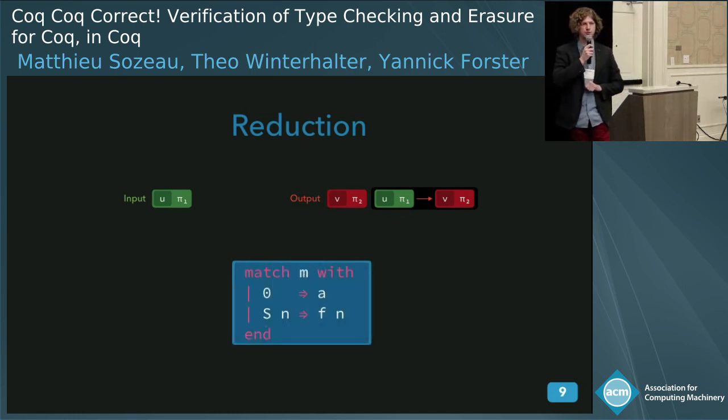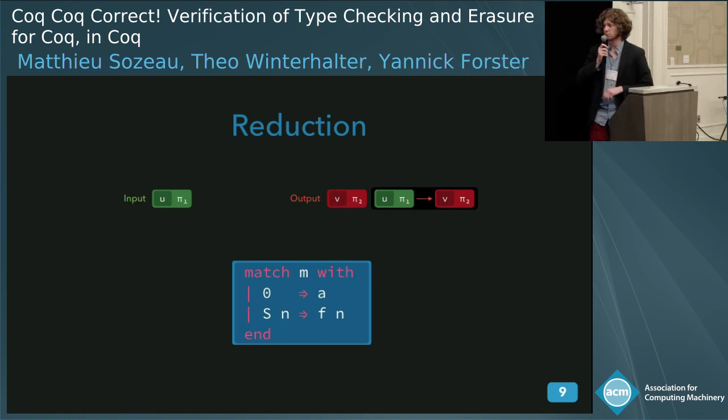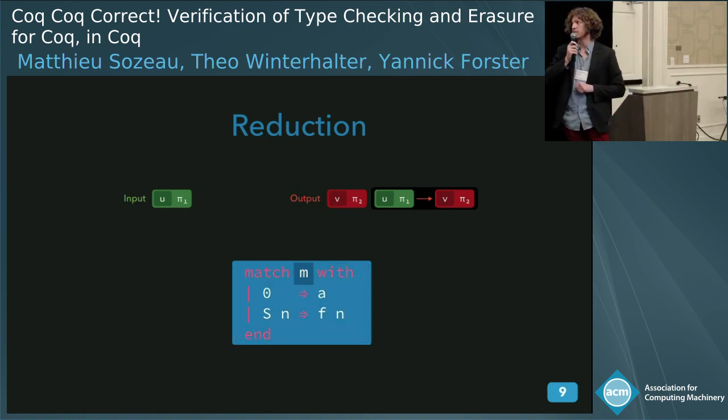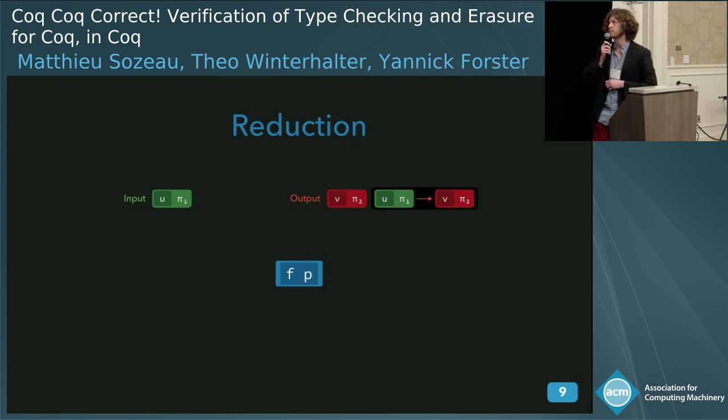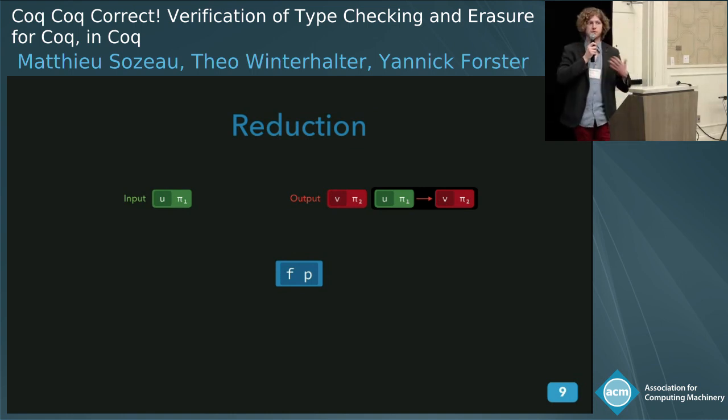If we want to do the same thing with pattern matching, we will focus on the M, like the scrutinee of the match, try to see if it reduces to some constructor, let's say some S of B, and then we would just try to reduce the corresponding branch. So here we actually need the function to be correct by construction to be able to do the recursive call. Okay.